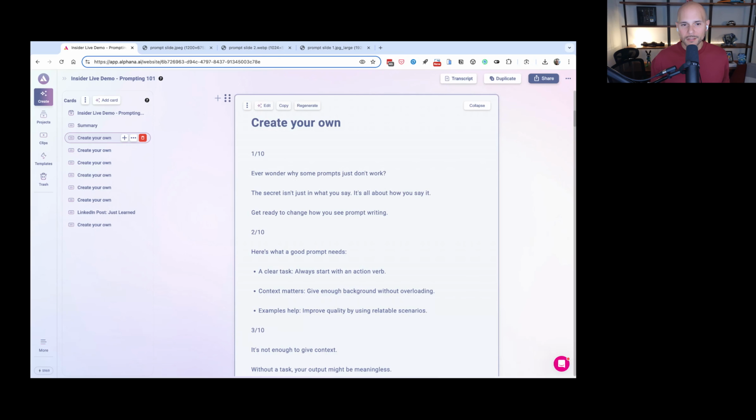Ever wonder why some prompts just don't work? The secret isn't just in what you say. It's all about how you say it. Get ready to change how you see prompt writing. So if someone read this and you need to understand and learn more about prompts, you're going to move on to the second tweet in the thread. But if you don't get past this, you're never going to go to the second one. That's why I have a very specific framework of how to write these tweets.